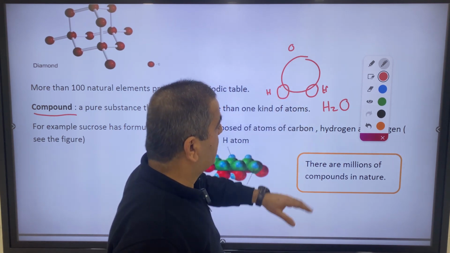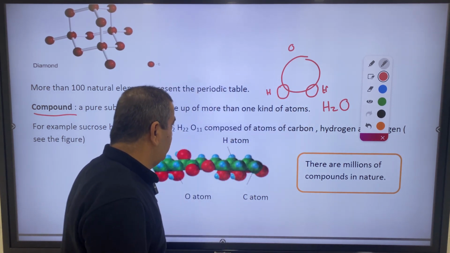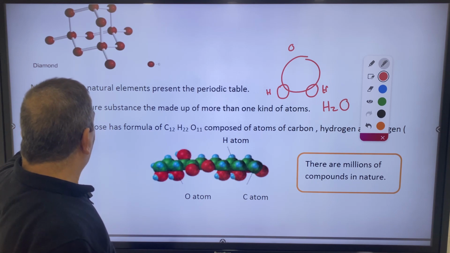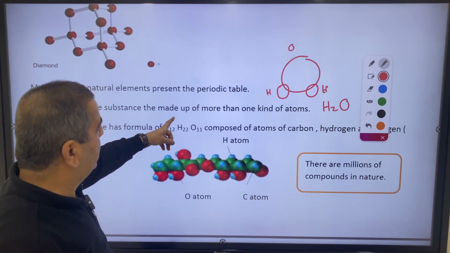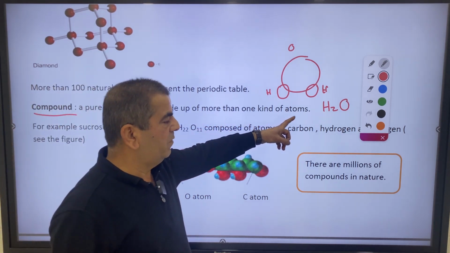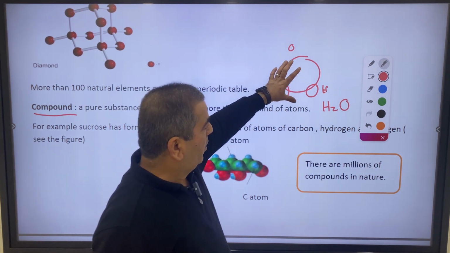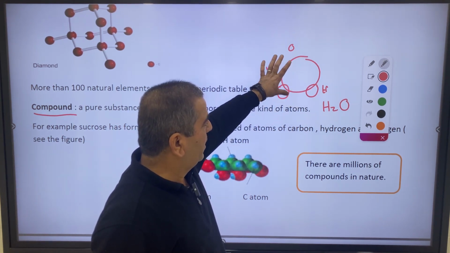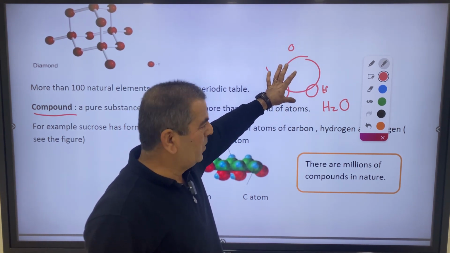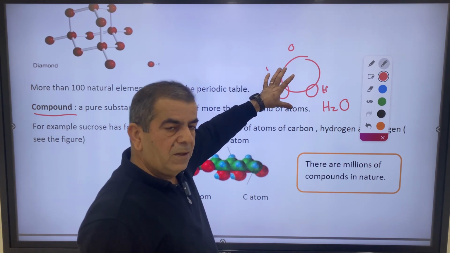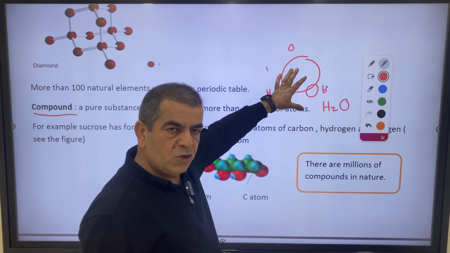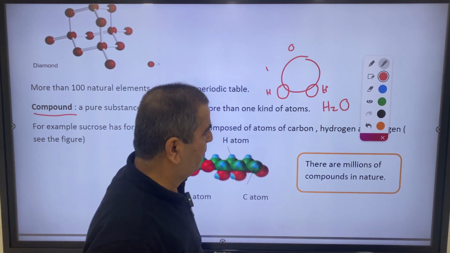So water is not an element, water is a compound. Why? Because it fits the definition here: a pure substance made up of more than one kind of atom. But the structure here is repeated, which means we have many structures of H2O, each one called a molecule.